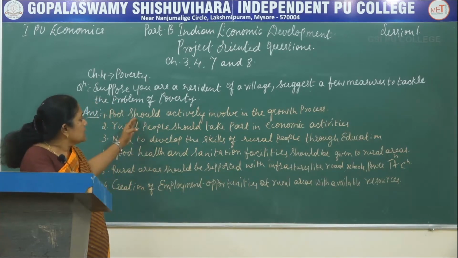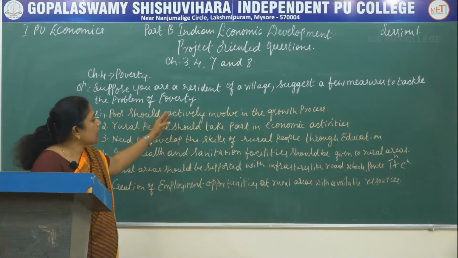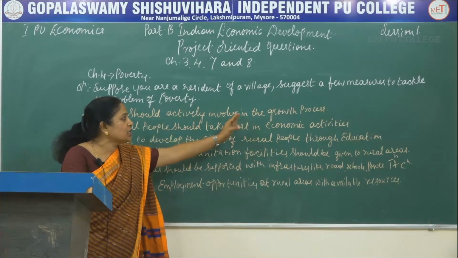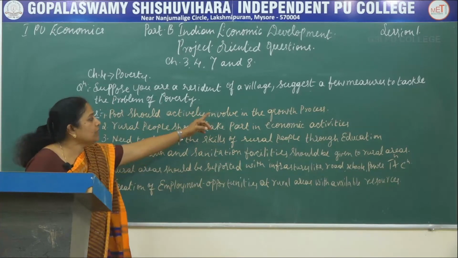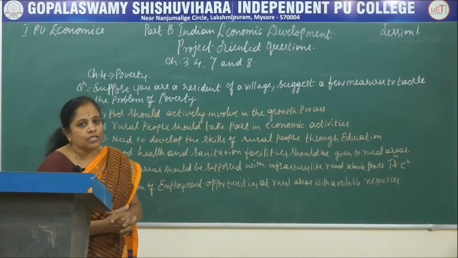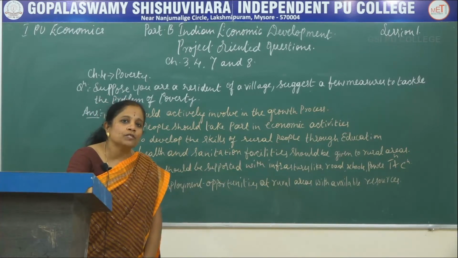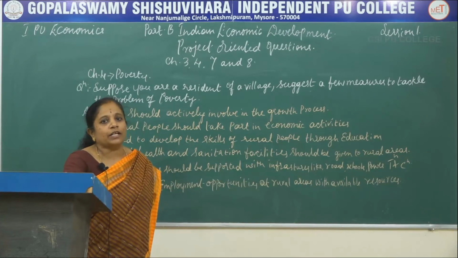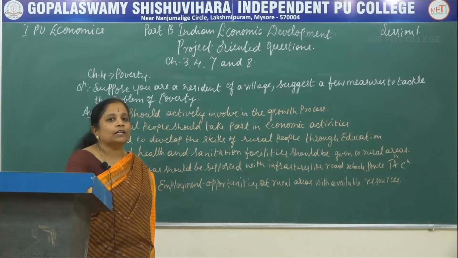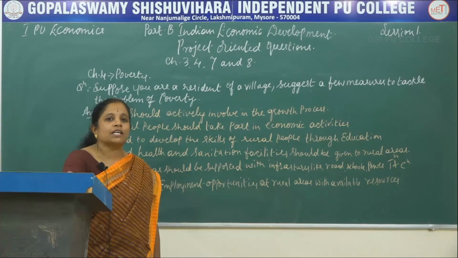Here the suggestions are like this: if I am the resident of a rural area, first I should have active participation in the growth process. So poor should have active involvement in the growth process. So poor should involve themselves actively. The growth process is one which contributes to the rural income as well as to the national income. So for that, these poor people should not stand behind and they should not stay back.